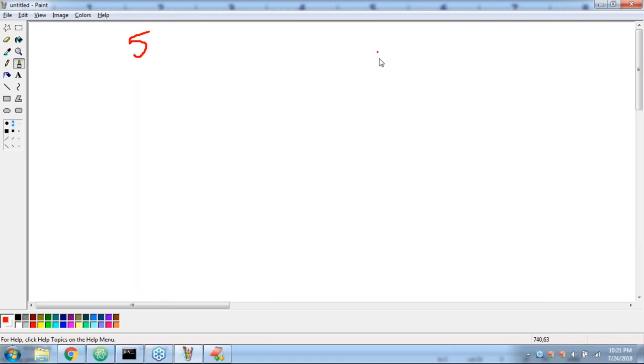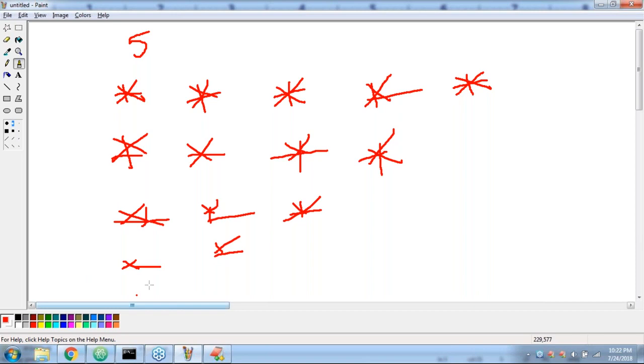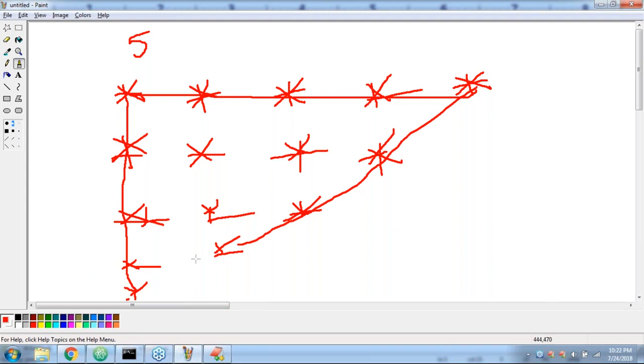My requirement is, first 5 stars, next 4 stars, next 3 stars, next 2 stars, next 1 star. Now the right-angled triangle itself is in reverse. That's all. What is the way?